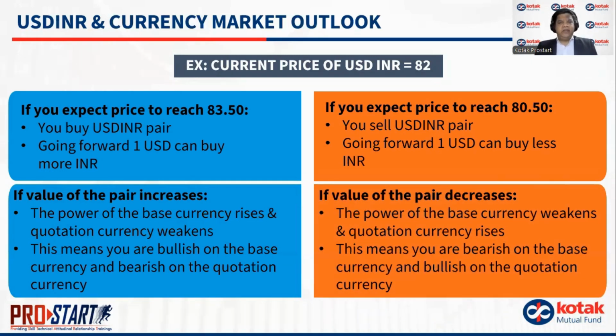If the value of the pair decreases, as in the second case, the power of the base currency weakens and the quotation currency increases. So, in this case, the USD is weakening, the INR is strengthening, and I would be bearish if I'm doing this, that is, I'm selling USD INR. I would be bearish on the base currency, and I would be bullish on the quotation currency.